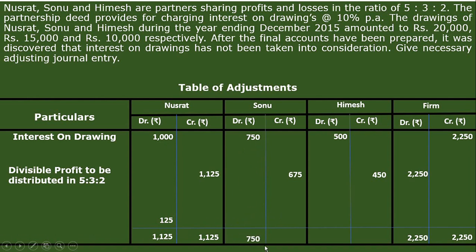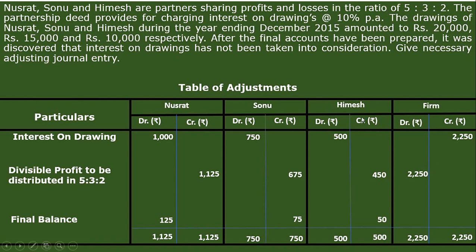How much is it? 750. Now write that 750 in the credit side and the balance will come 75. 750 minus 675 is equal to 75. Next, for Himesh, debit side is greater, 500. Now write that same amount here in the credit side and take the balance, it will come 50. 500 minus 450 is equal to 50. And this is known as the final balance of those partners.